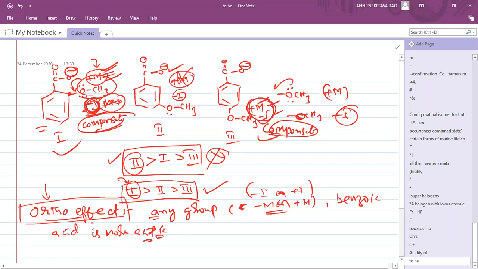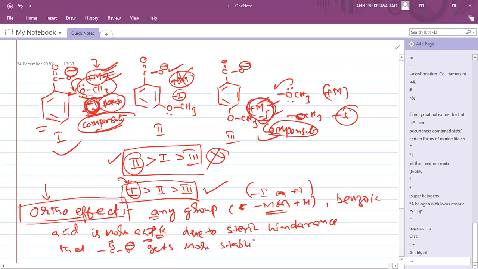Why, sir? You can have a doubt. Why this? What is the ortho effect? It is due to steric hindrance. Due to steric hindrance, that COO minus gets more stability.